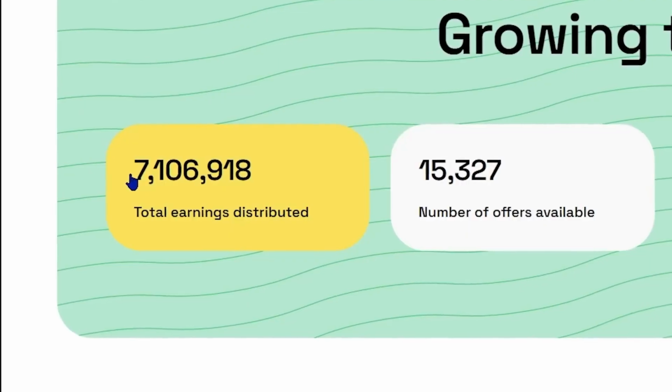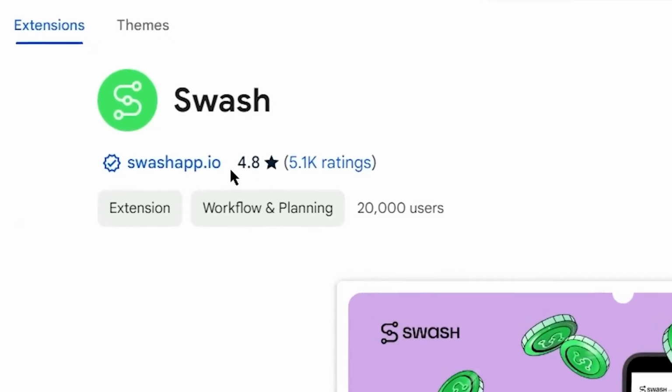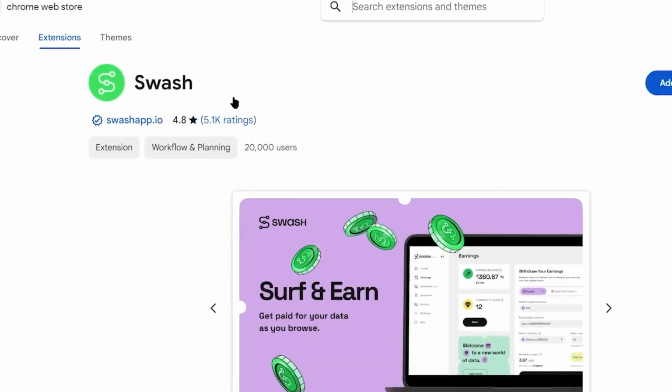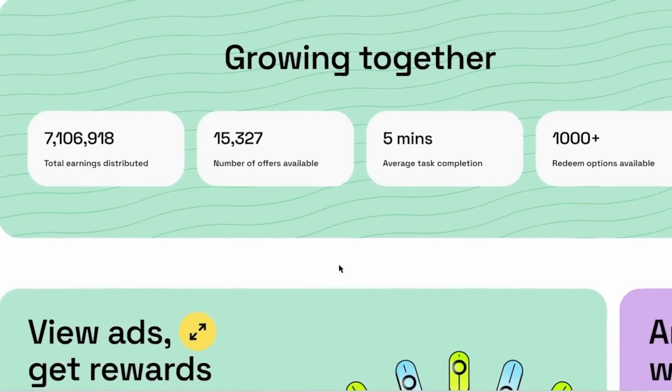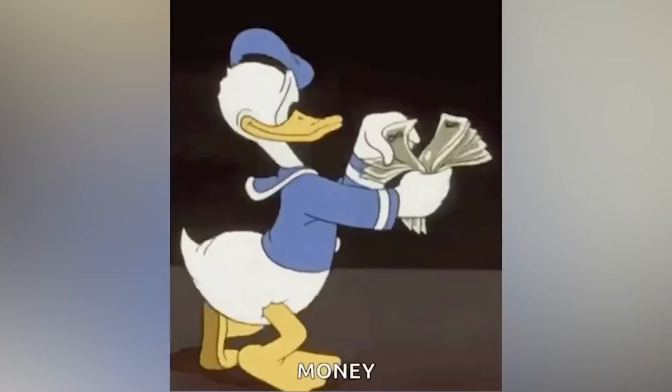But as you can see, this site has already paid over $7 million to its users. They have over 4.8 star ratings on Google from over 5,000 real users around the world. So you can trust this website. This Google Ads website is available worldwide. So you can be from any part of the world and still earn money with it.